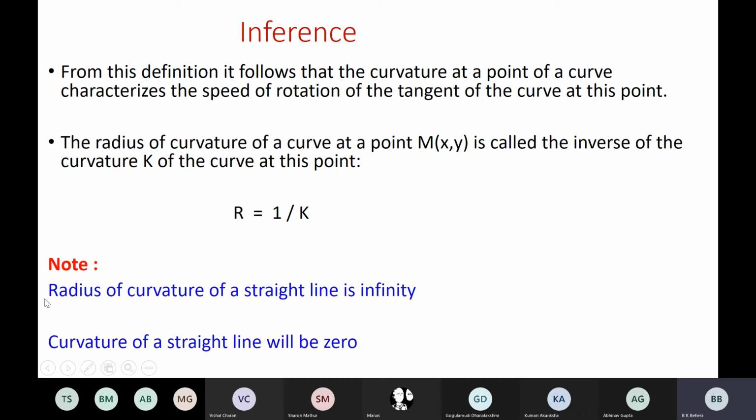So if this is so, then obviously we conclude these two statements from this derivation. What are these two statements? First, the radius of curvature of a straight line is infinity. If you have a straight line and you draw a radius of curvature, obviously it will be infinity. Or in other words, the curvature of a straight line will be 0.